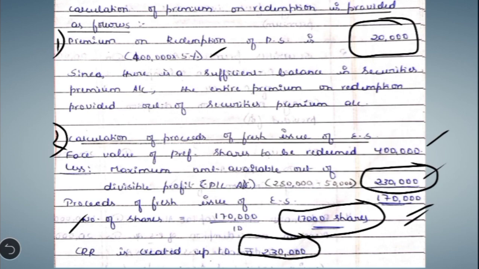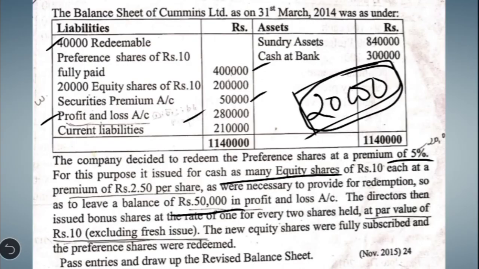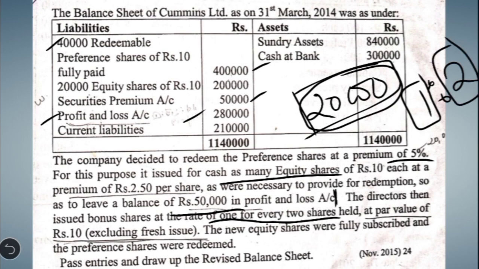Then let us take up the other adjustments given in the question. So it is given that till here we have completed. The directors then issued bonus shares at the rate of 1 for every 2 shares held. So which means that after the fresh issue the company is going to issue the bonus shares. So the ratio of bonus issue would be 1:2, which means that you will be given 1 bonus share for 2 shares already you are holding in the company. Okay, this is the ratio, 1 for every 2 shares held at par value of rupees 10, and it is specifically given that excluding fresh issue.